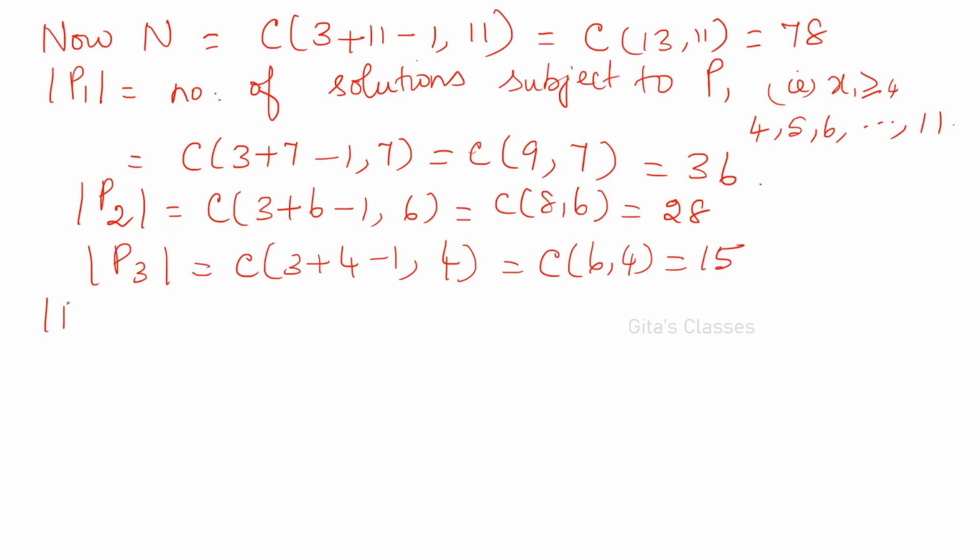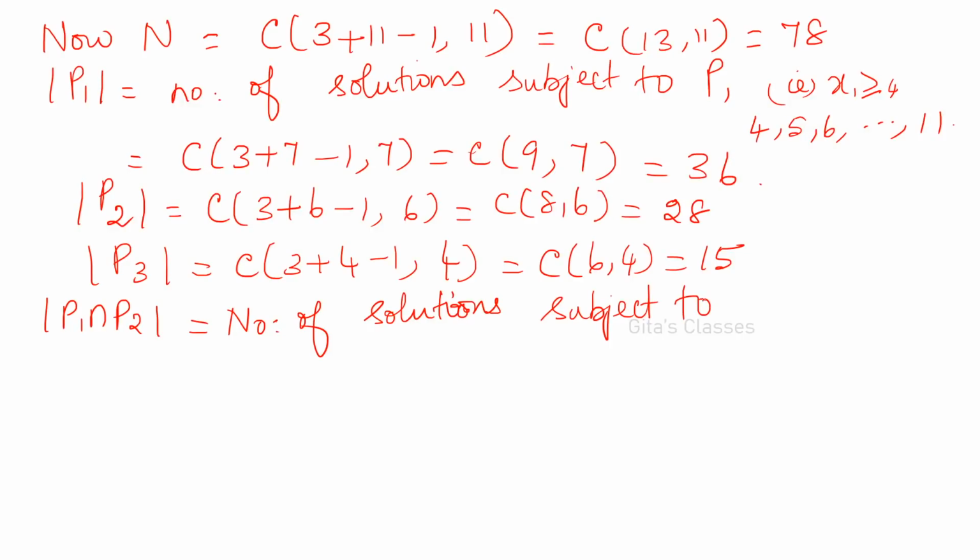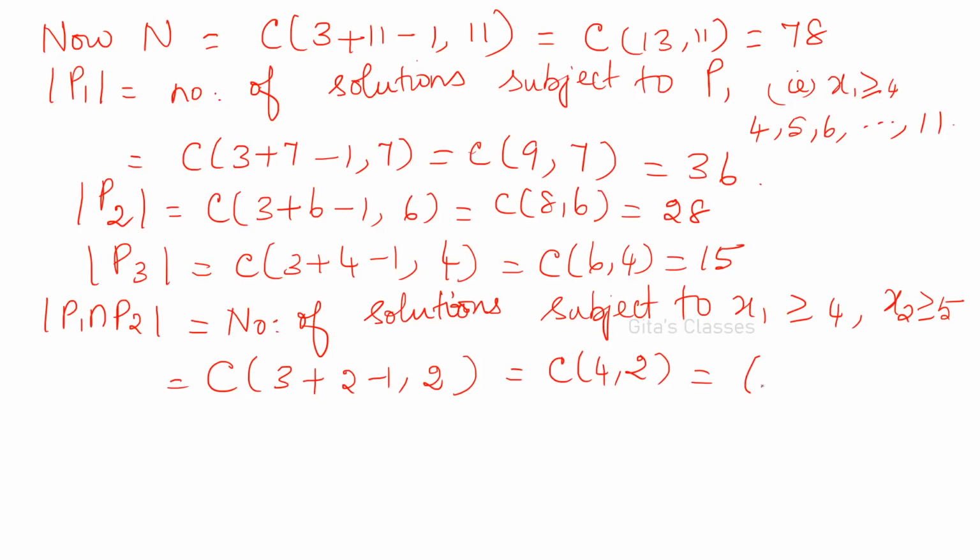And the cardinality of P1 intersection P2 is the number of solutions subject to two conditions. What are the first two conditions? X1 greater than 3, X2 greater than 4. That means I am going to take it as X1 greater than or equal to 4 and X2 greater than or equal to 5. So you can find this as C of 3 plus 2 minus 1 comma 2. Those are the common values you have to consider. So C of 4 comma 2, which is 6.